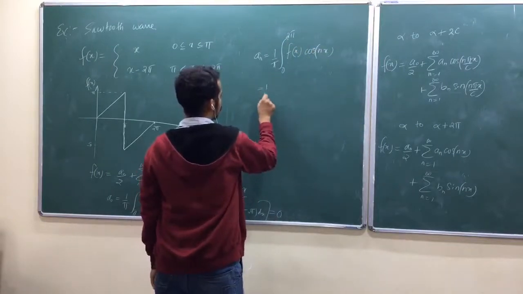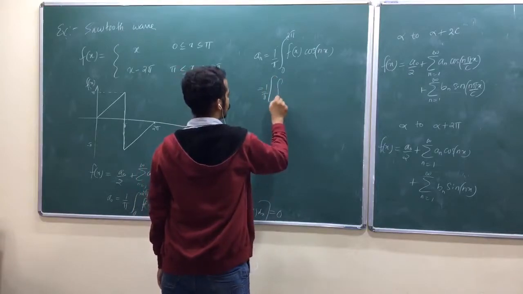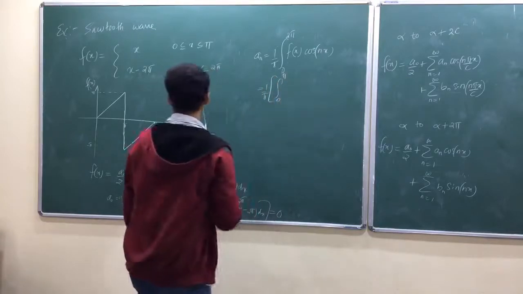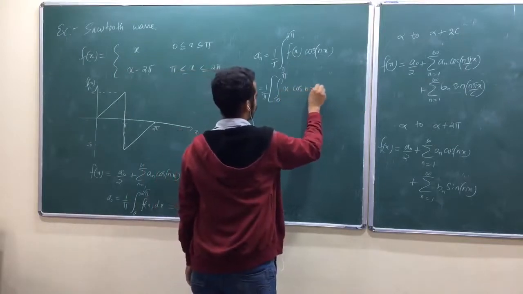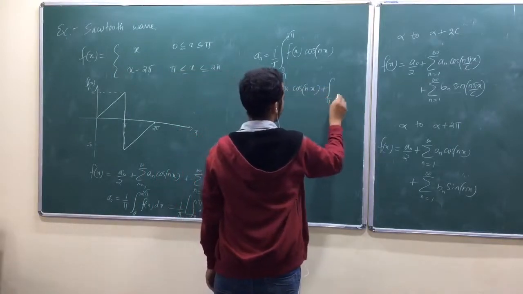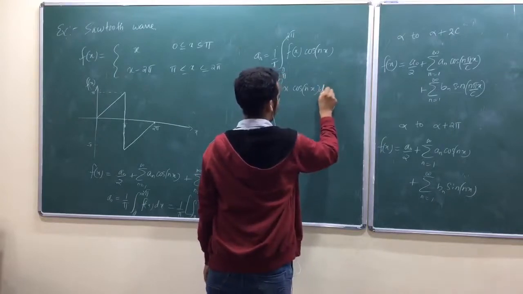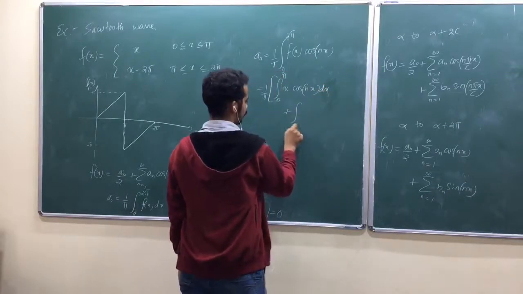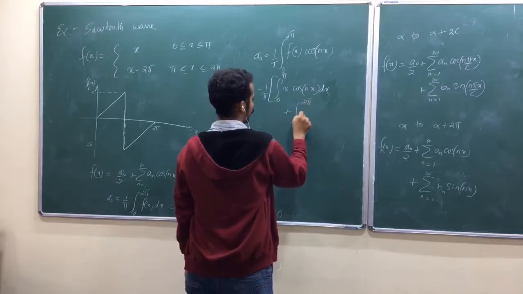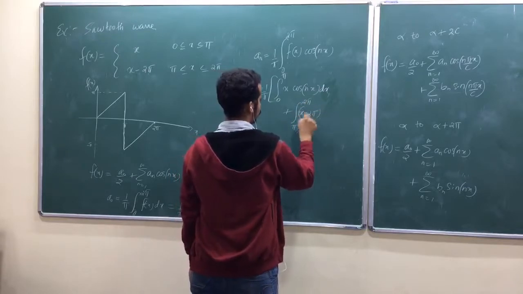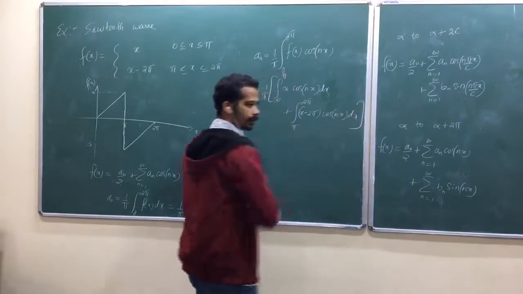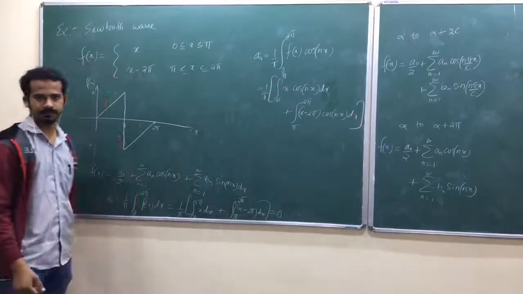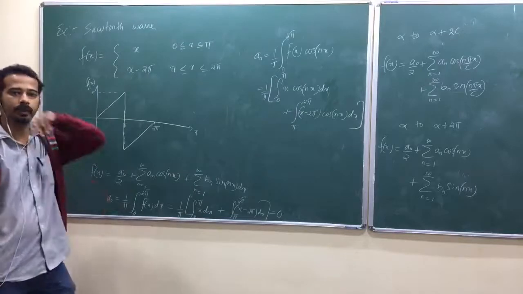Again you can write this one as 1 by pi into, so 0 to pi, what is f of x? x into cos n x dx, plus pi to 2 pi, x minus 2 pi into cos n x dx. Again integration by parts. Can you guess this one?